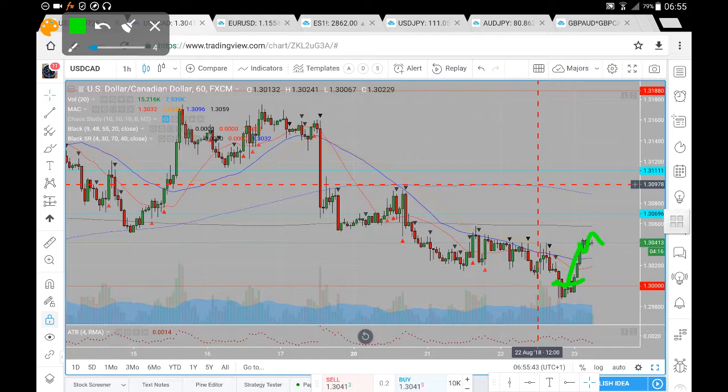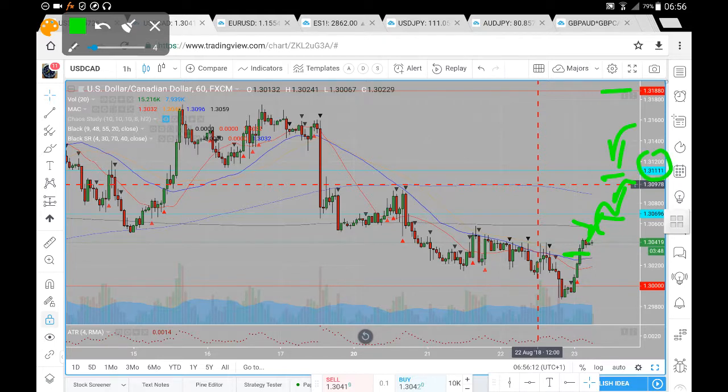130, and we do appear to be going into a bit of a consolidation here on the US dollar against the Canadian dollar. So if we do see this continuation of this most recent bullish price momentum, we'll be looking for price to head up towards that 30.69. We also have to be aware of the 400 period moving average, but ultimately we're looking for a move towards that 30.69, successful break from which we'll then be looking for price to head up towards that 31.11.